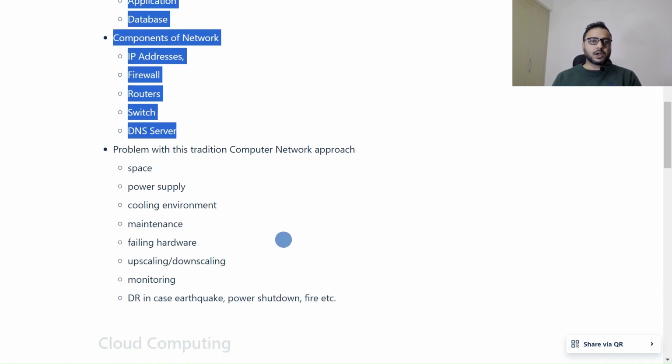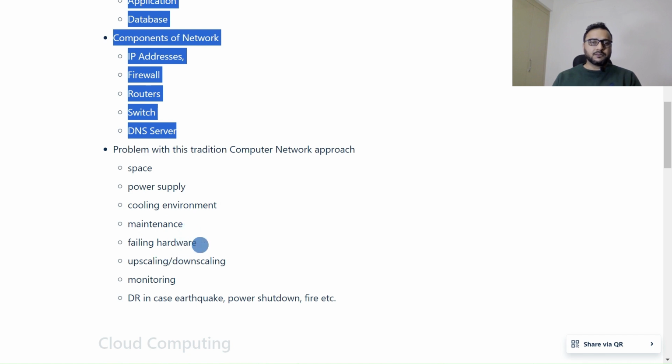Now, the problems with the traditional computer network approach. If we needed to create server rooms, space was needed, power supply was needed, and a cooling environment was needed because those servers heat up a lot, right? Time-to-time maintenance was also needed.